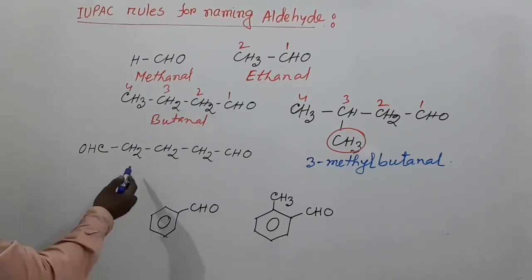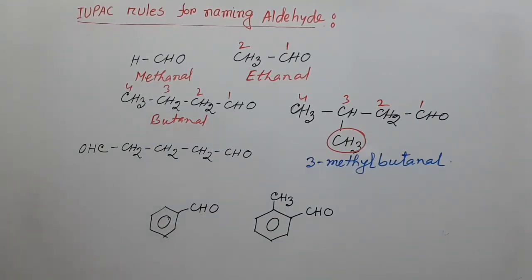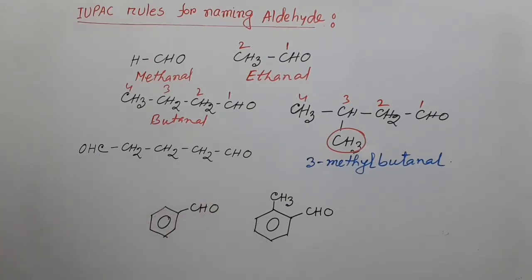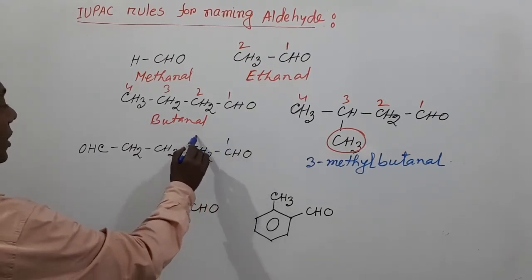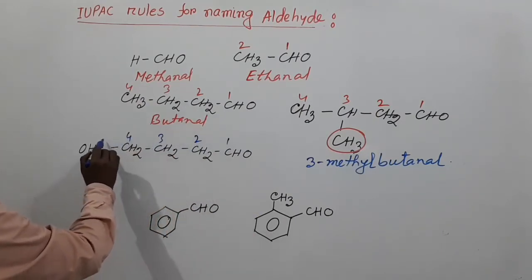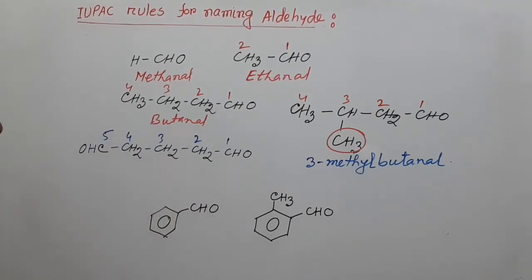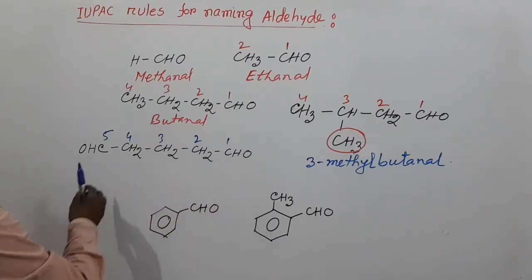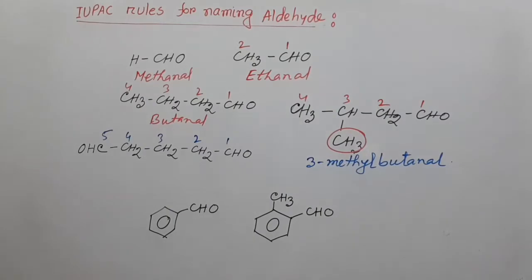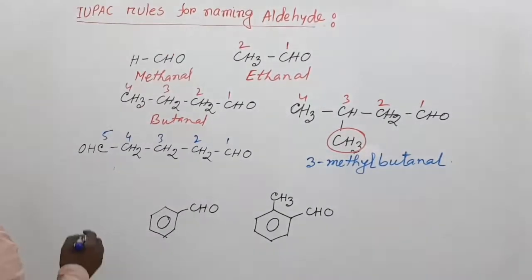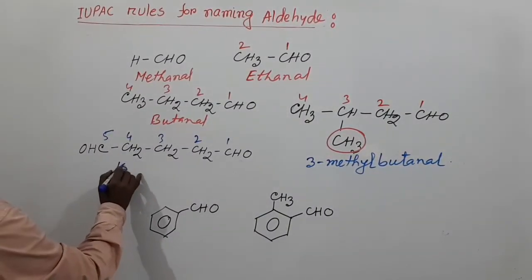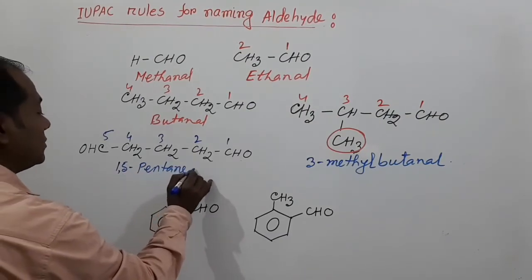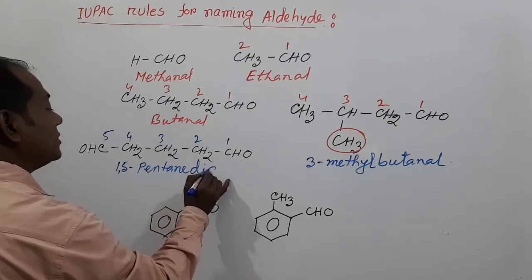And in this compound, my dear students, 2 aldehyde groups are present. This is carbon number 1, 2, 3, 4 and 5, and we say that at carbon number 1 and 5, 2 aldehyde groups are present. So the name of this compound is 1,5-pentanedial.